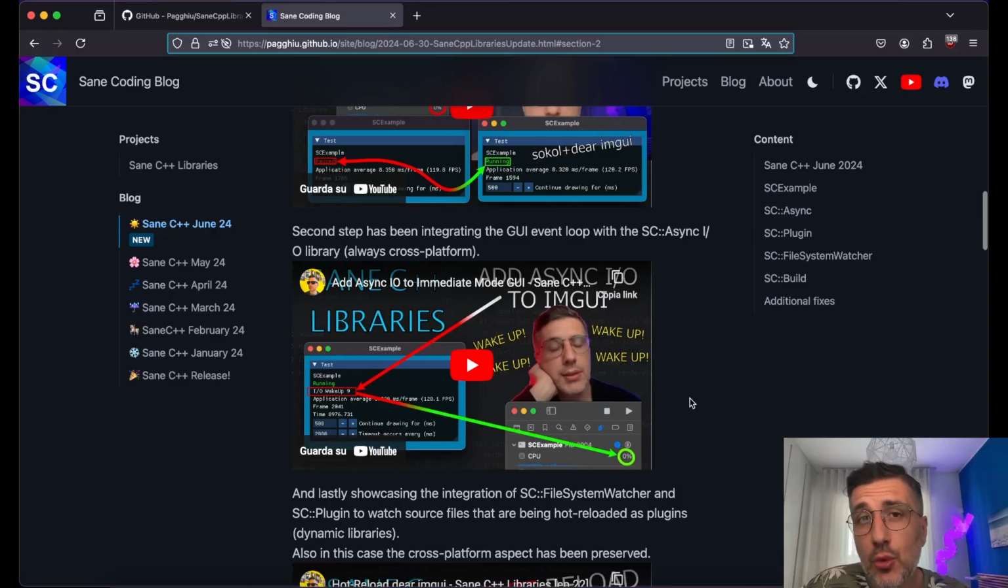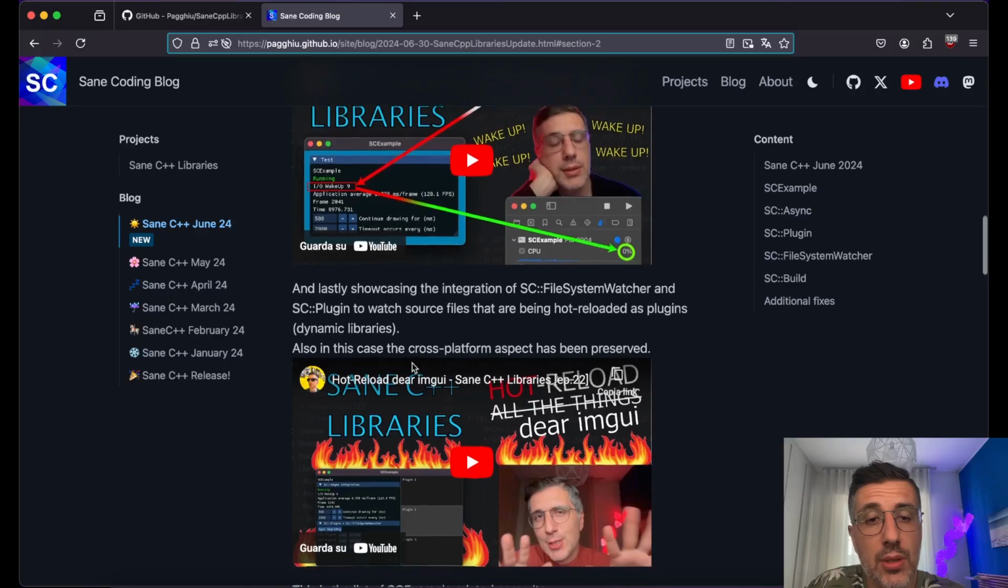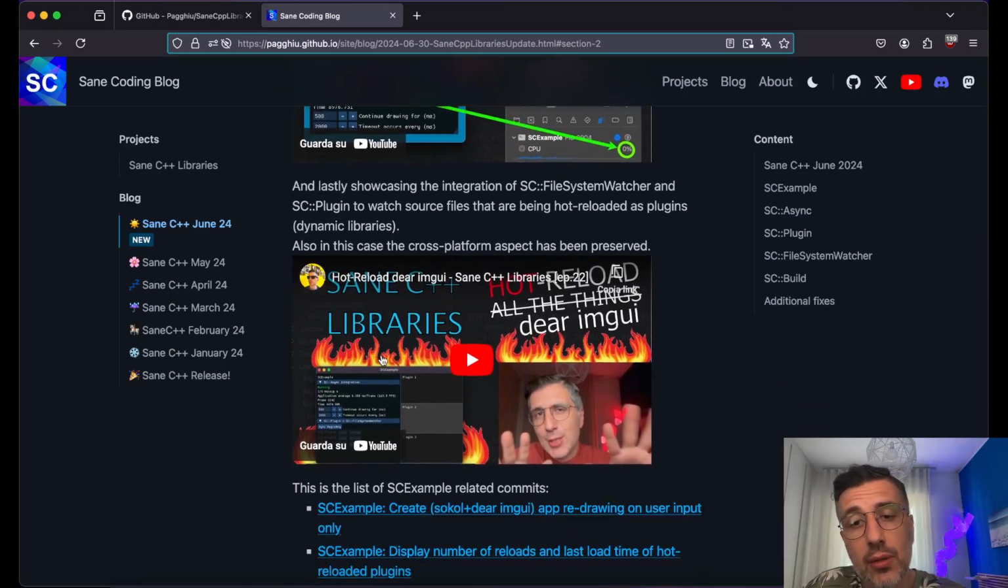Then there is the integration with the Async IO library, and that is like the most fun. This is actually the video that has had a little bit more views than the others, so I suspect that's a theme I should be trying to expand. It's cool because it's staying at 0% CPU all the time unless there is some event, so that's really nice to have in this kind of application.